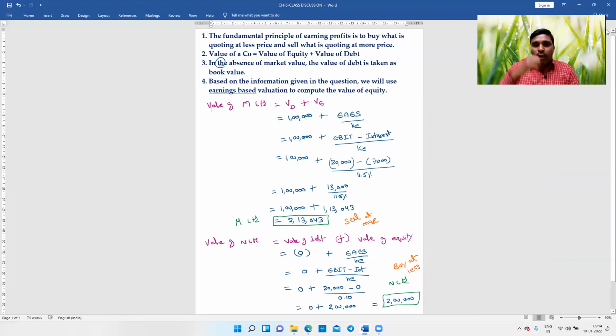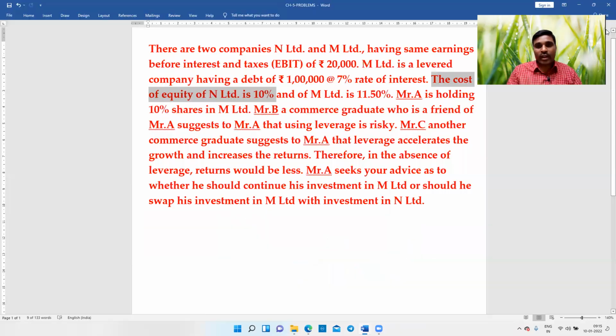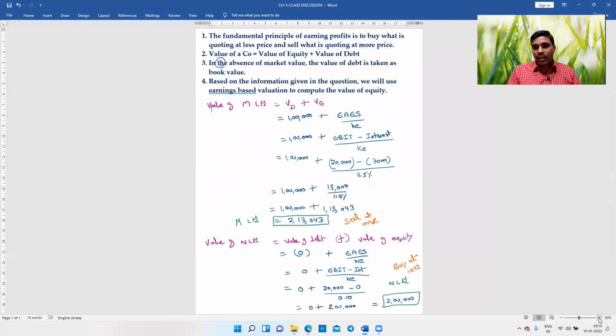Therefore, first we have to decide which company is selling at high and which company is selling at low. The company which is selling at high, sell it, and the company which is selling at low, buy it. Now we have decided to sell the shares of M Limited and to purchase the shares of N Limited. So Mr. A is holding 10% shares in M Limited. Therefore, how much value will he get?